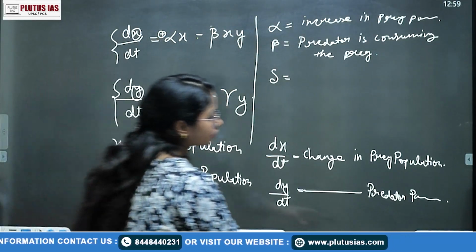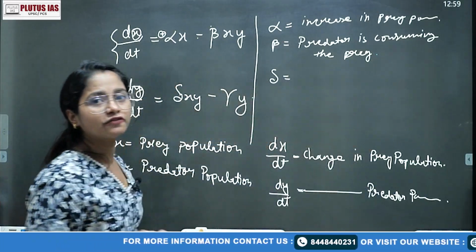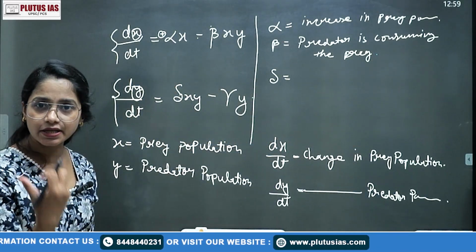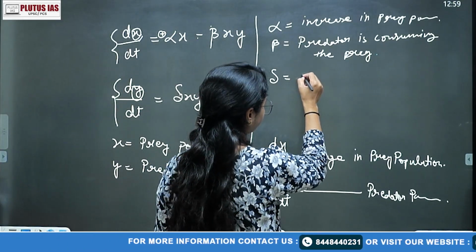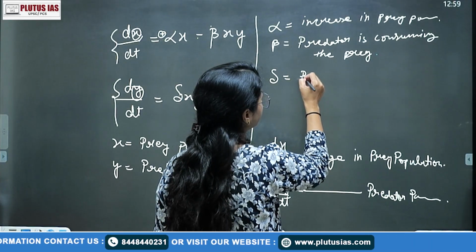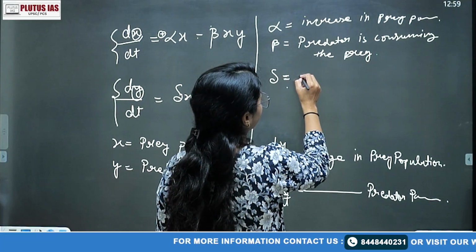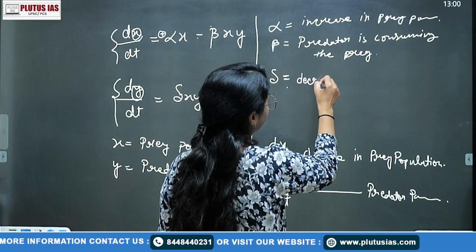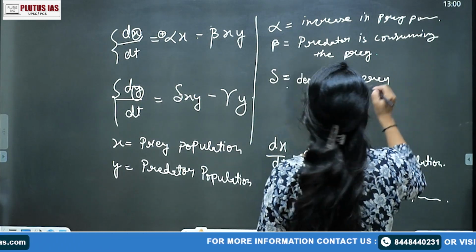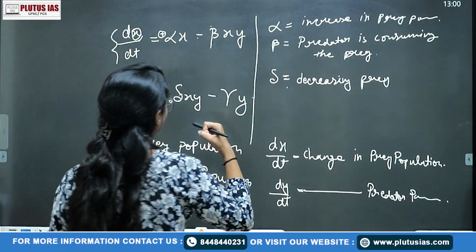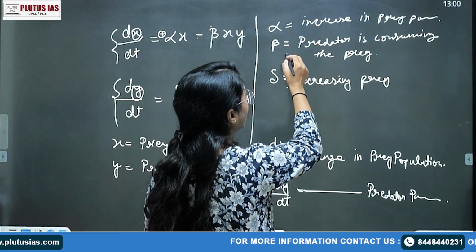So what was the third one? The number of predator, है ना? So the rate at which the prey is decreasing. So right, so यहाँ पे क्या है? Delta is equal to the decreasing prey, because the predator is consuming that much, है ना? Predator is consuming. So यहाँ पे क्या आपका हो रहा है?